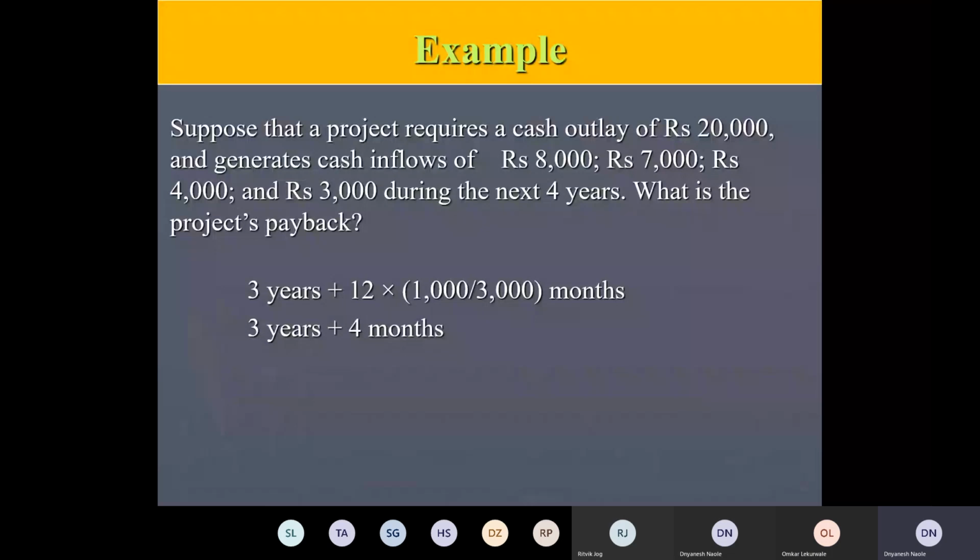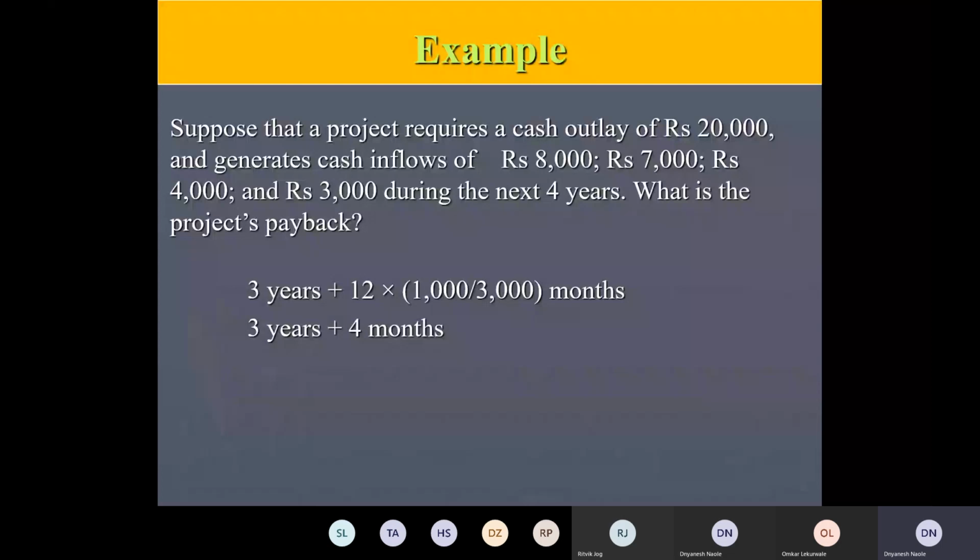This is traditionally used, but suppose I give you even the fifth year's and sixth year's cash flows, say 2,500 and 5,000 rupees. Are those cash flows considered here? No, sir, they are not considered. So it doesn't give you true profitability. Neither are we differentiating the 8,000 rupees you get after 1 year and the 7,000 after 2 years. They are not the same, but you are considering them as equals. There is a difference; that time value factor we are not considering.